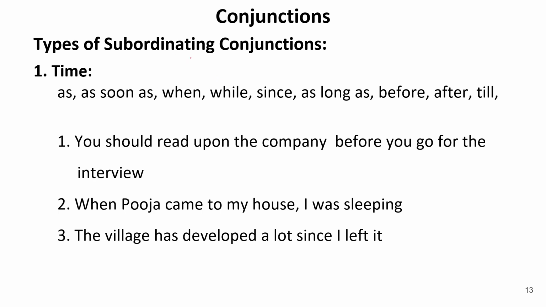Now we have already learned the definition and concept of subordinating conjunctions. So here we are going to discuss some types of it. The first type is time, or it depends on time. For time, we use conjunctions like as soon as, when, while, since, as long as, before, after, till, etc. Now let us see some examples.